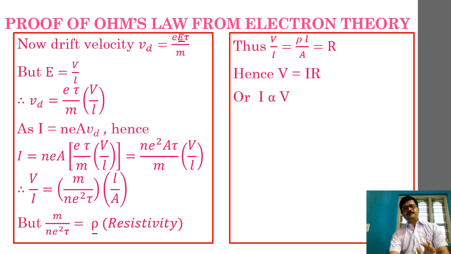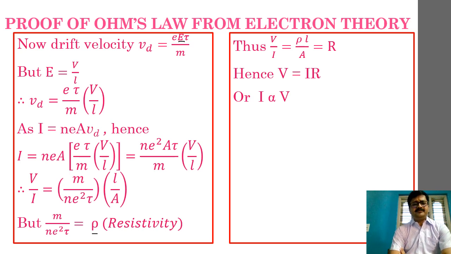Then once you combine everything and make a multiplication of everything, finally arrive at a ratio of V divided by I. Then in that particular V divided by I ratio, replace m by ne square tau with resistivity.